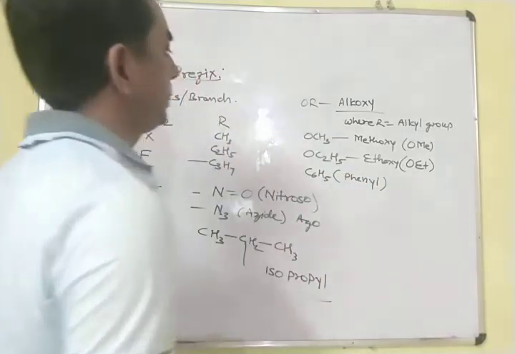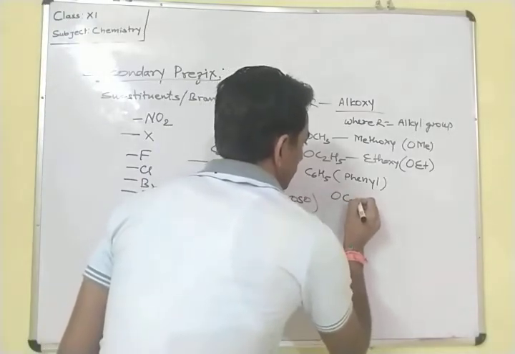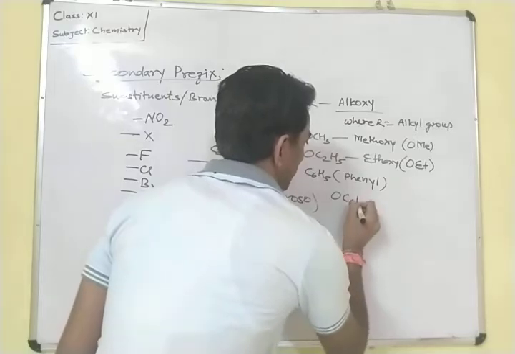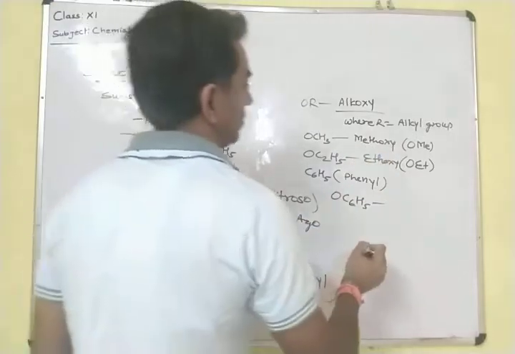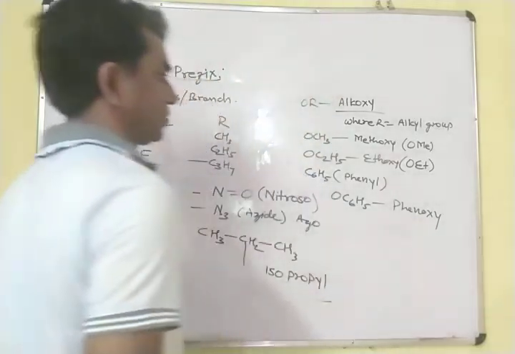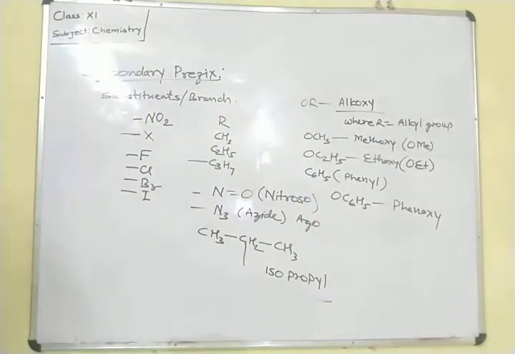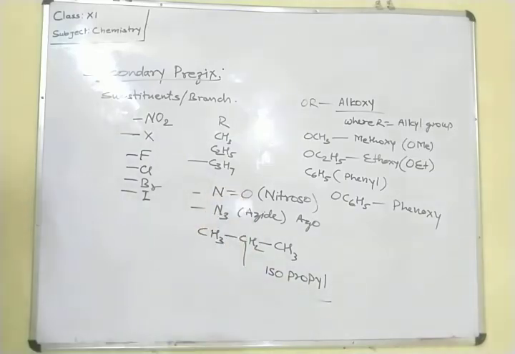And if OC6H5 is there, just like methoxy, ethoxy, we have to write phenoxy. Phenoxy group is there, from the phenyl. So there are so many substituents which may attach to the main carbon chain. If any of these I have taught is attached to the main carbon chain, it acts as a substituent.